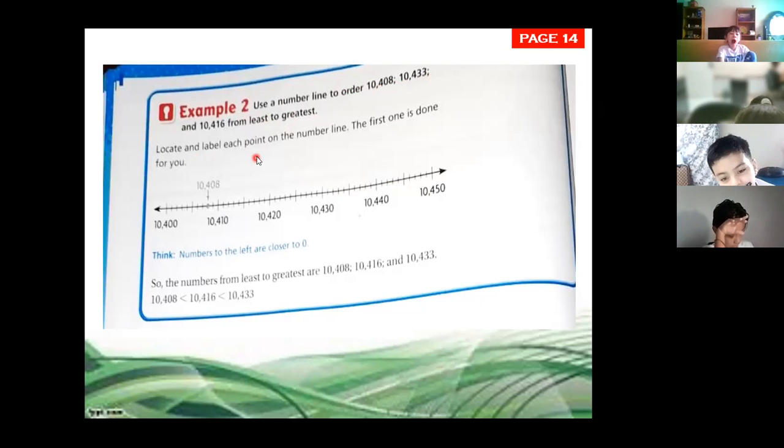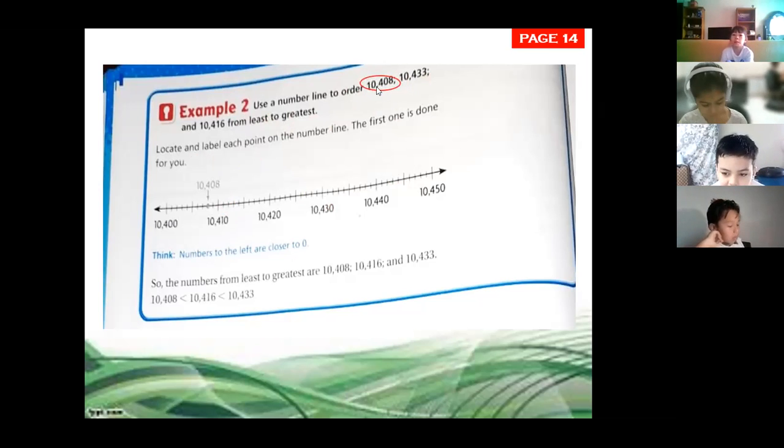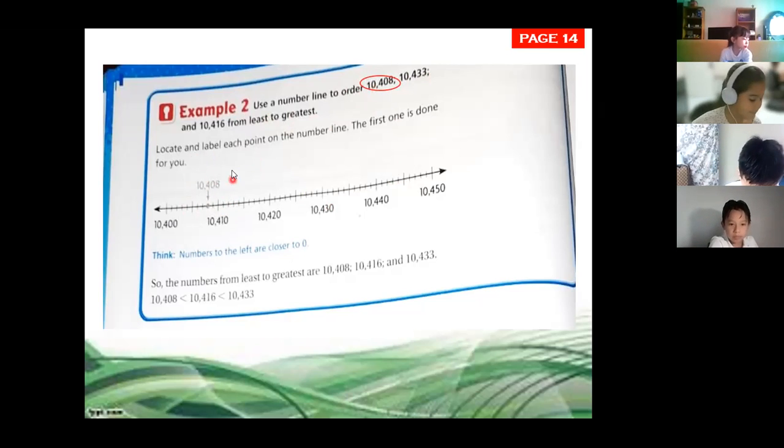Yes? So let's locate the numbers. The first number that we need to locate is this one. I'm going to make a circle here. 10,408. If you see, it's already located for us, 10,408.